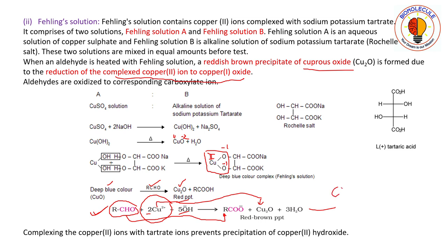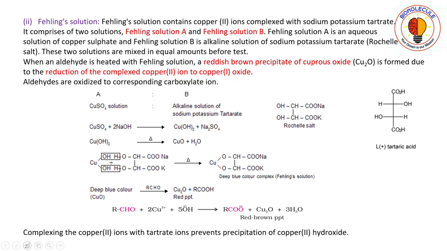How is it? Cu2O. Okay, so this oxygen is always -2, this one is +1, and this copper is +1. So see here, copper is being reduced to +1 oxidation state from +2 oxidation state, that is reduction taking place